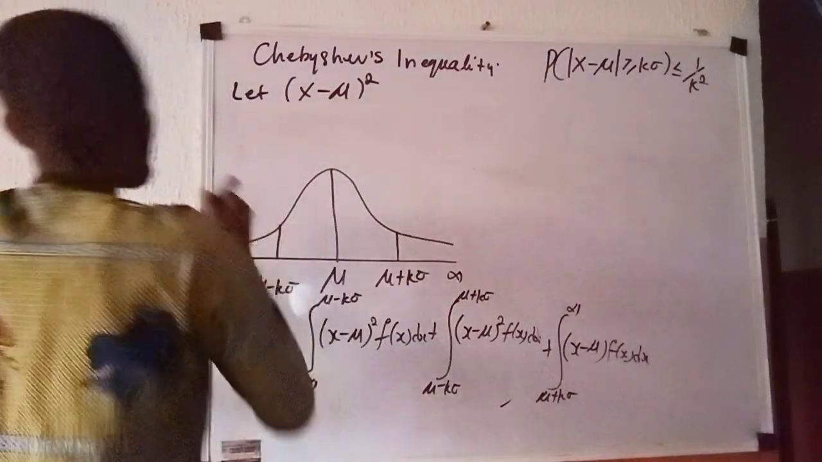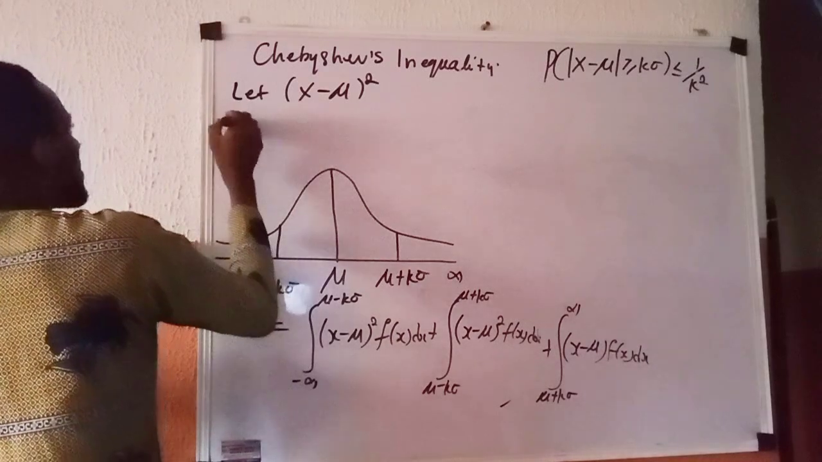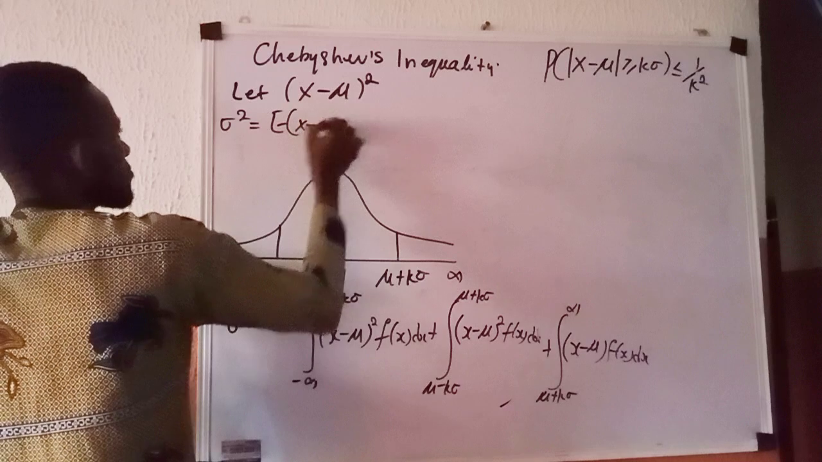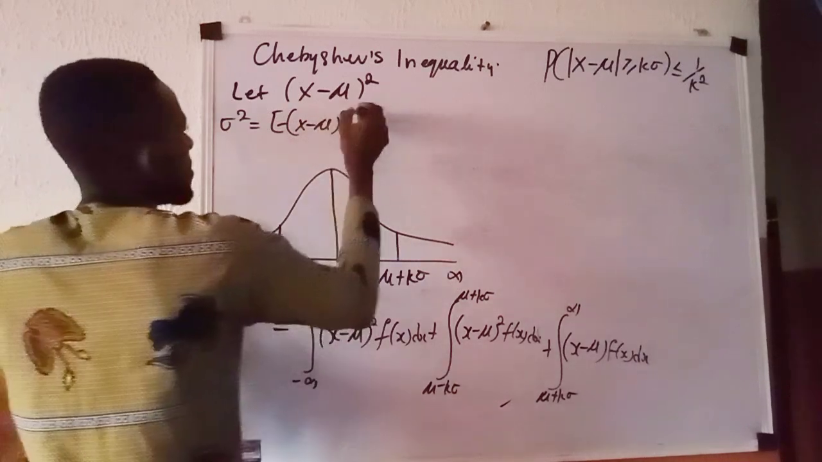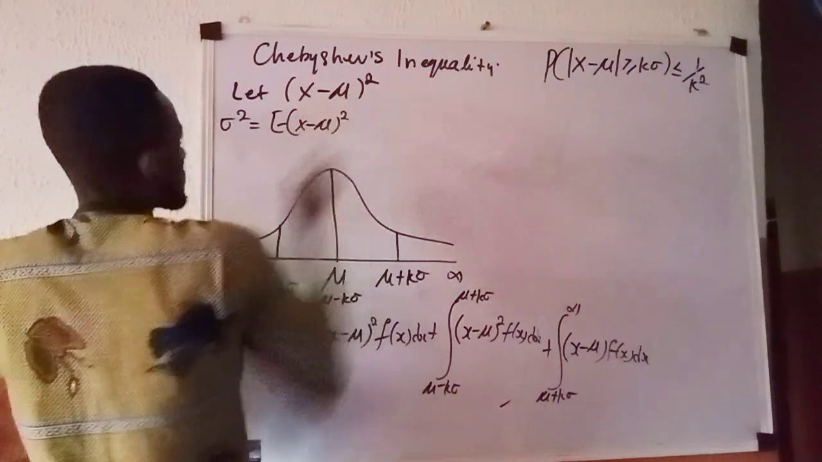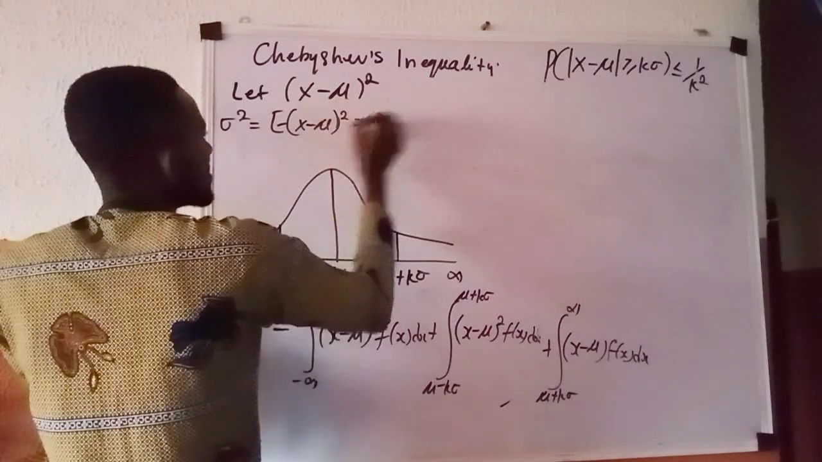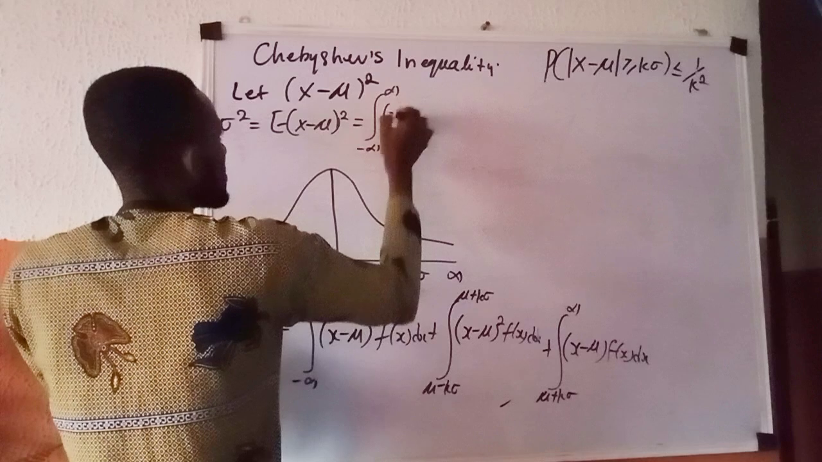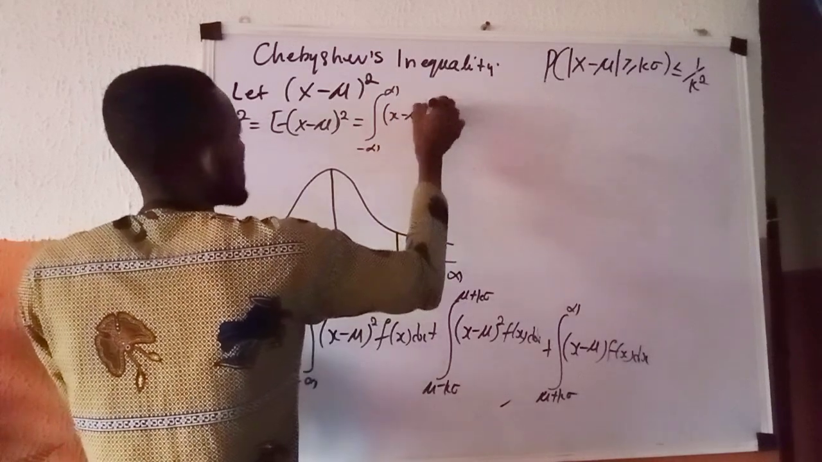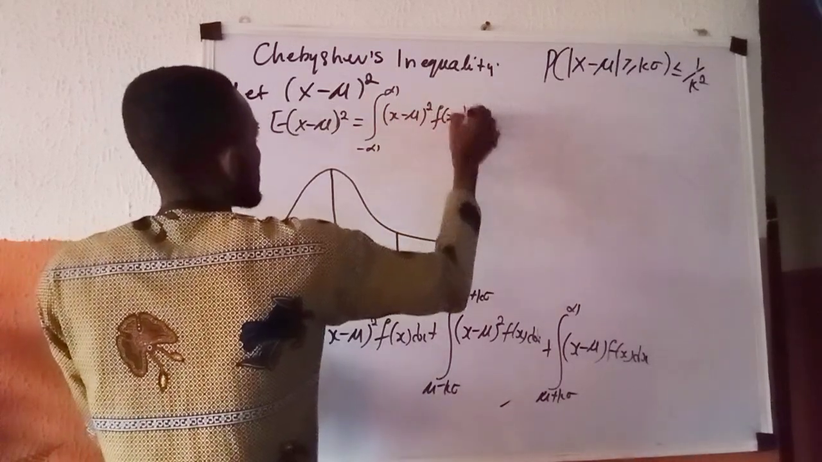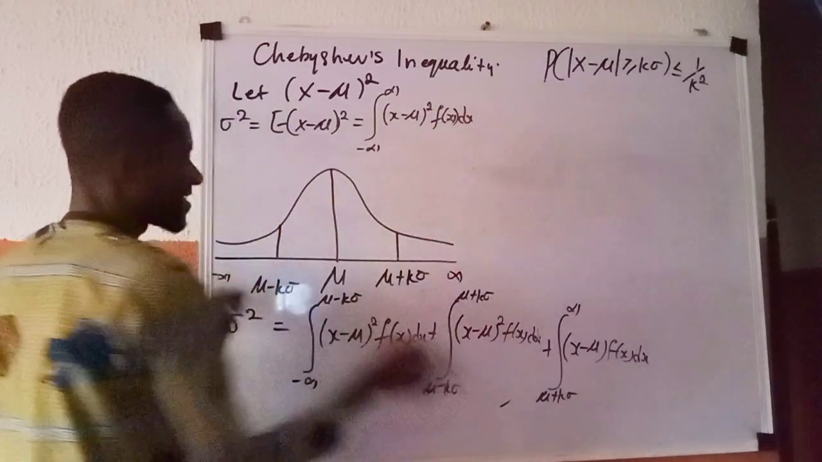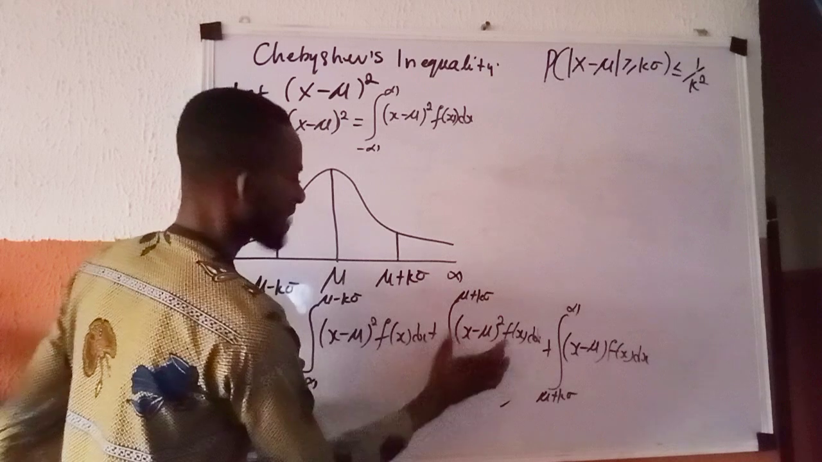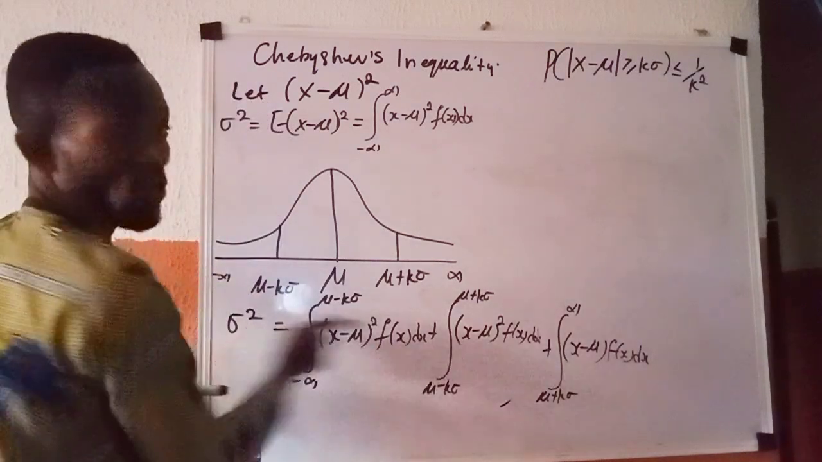What we are having here is, we are saying, let our sigma raised to power 2 be E of (x minus mu) all raised to power 2, which is the same thing as the integral from minus infinity to positive infinity of (x minus mu) all raised to power 2 f of x dx. This and this are the same thing. So I want to drop this quantity at the center. If I drop it, this thing will be greater than or equal to that.